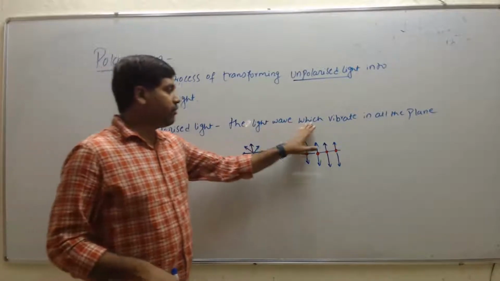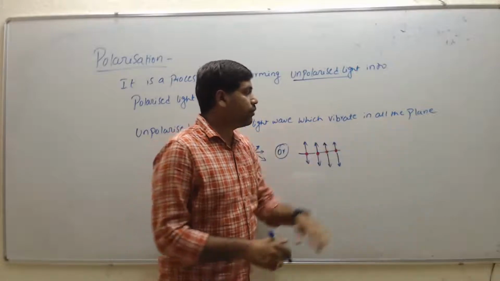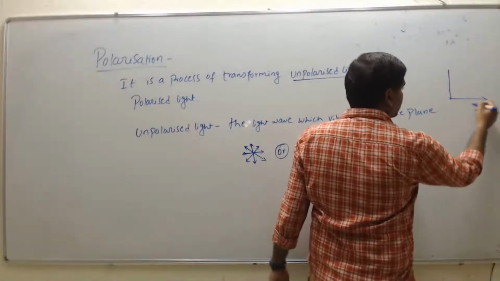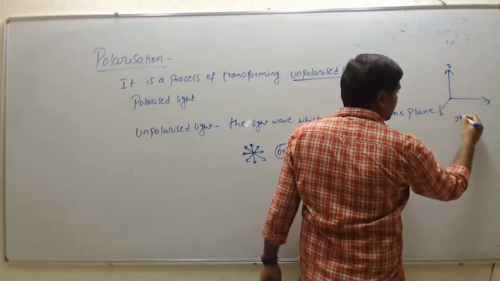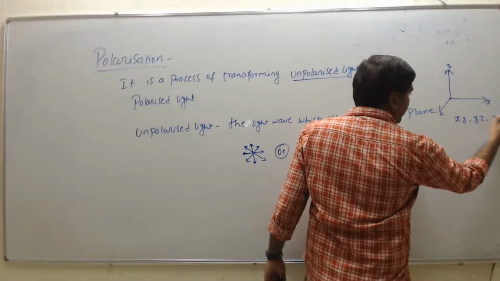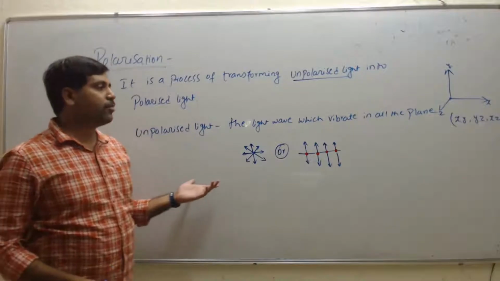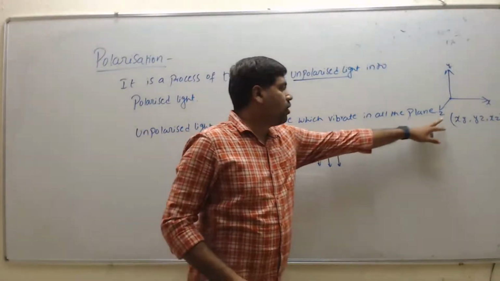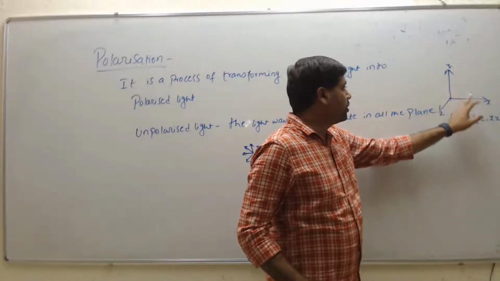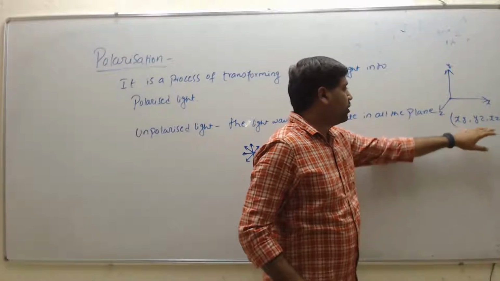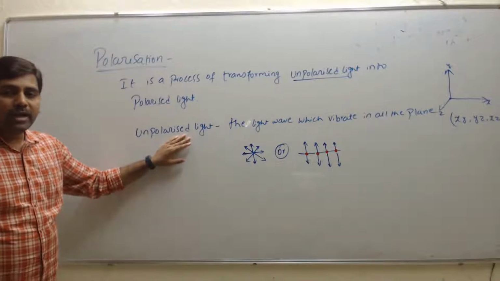The light wave which vibrates or oscillates in all the planes, in each and every plane. If we consider the coordinate axes x, y, z, then the planes are the xy plane, yz plane and xz plane. The atoms vibrate in all the planes. A plane is nothing but two dimensions: the xy plane, xz plane and zy plane. So if the particles vibrate in all the planes, then we call that unpolarized light.